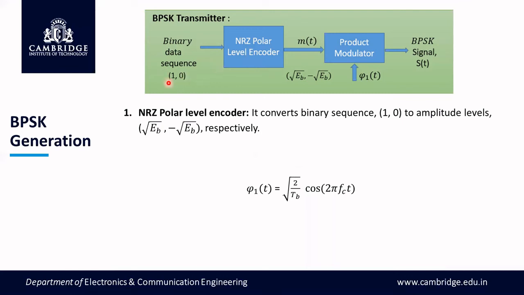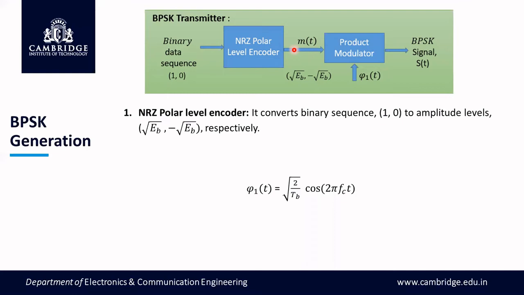Whenever there is a bit 1, we choose root Eb as the amplitude. Whenever it is 0, we choose minus root Eb as the amplitude. This conversion of amplitude is done by the level encoder with the help of polar signaling, positive-negative signaling. So the output is a signal m of t. m of t is a train of pulses of amplitude plus root Eb and minus root Eb.